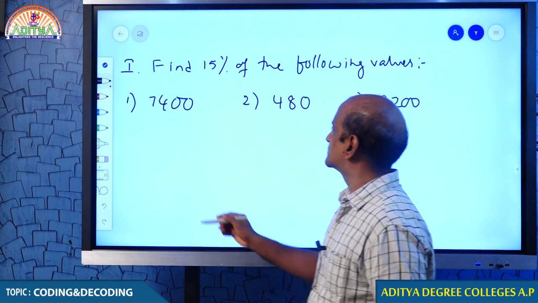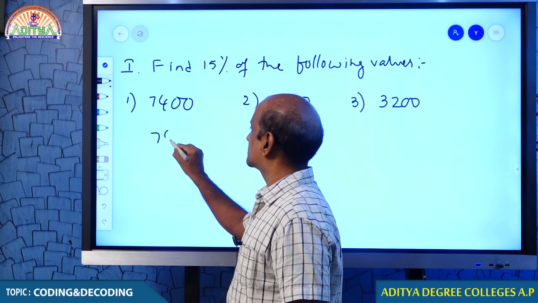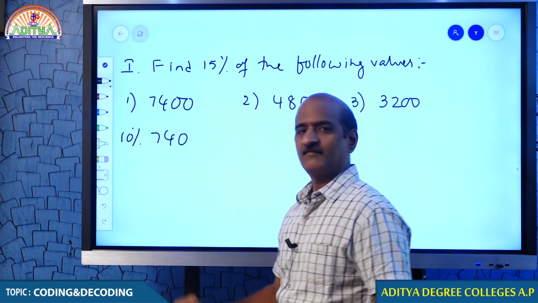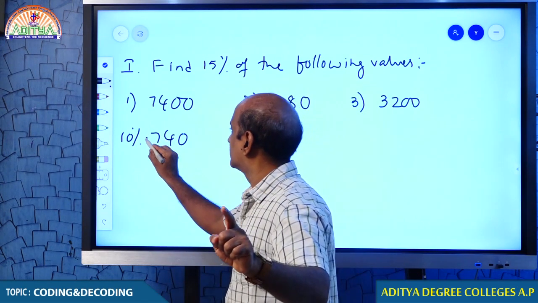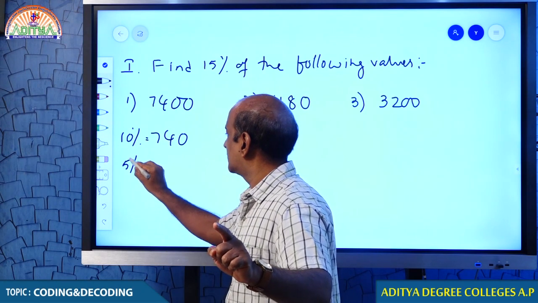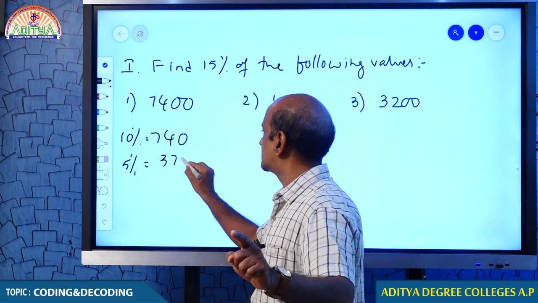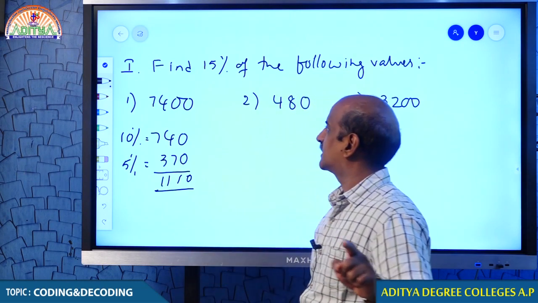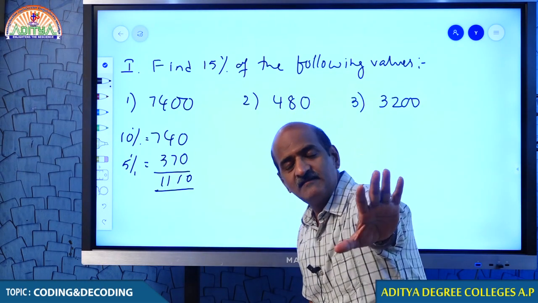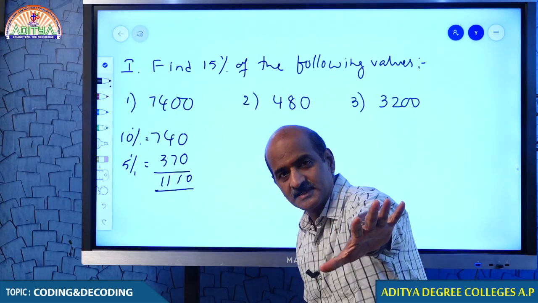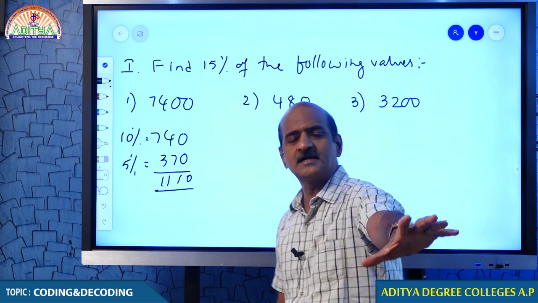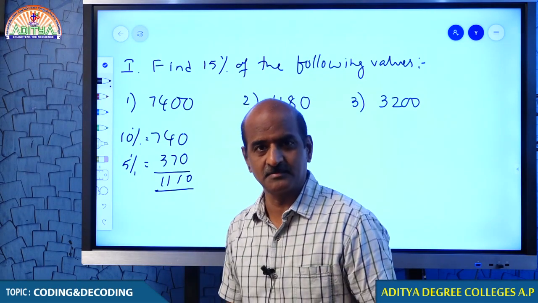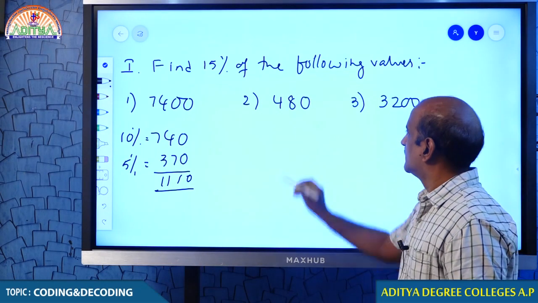Okay, right, my students. So 10% of 7,400 is 740. When you are comfortable in finding 10%, I believe that there is no mistake in getting 5%. How much is 5%? 370. Therefore, your answer is 1110. 740 is 10% and 5% is 370 because half of the number is obviously 5%. I think you understand.